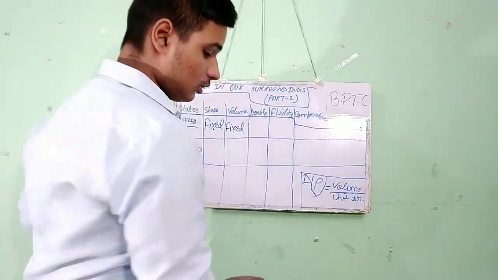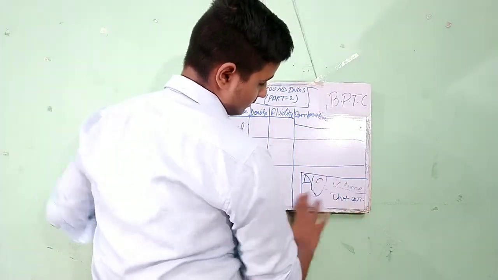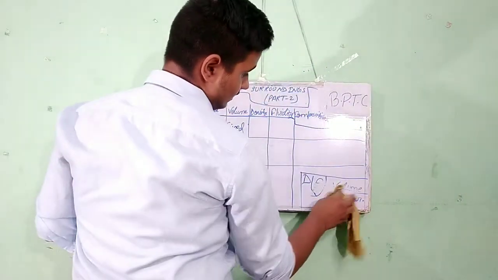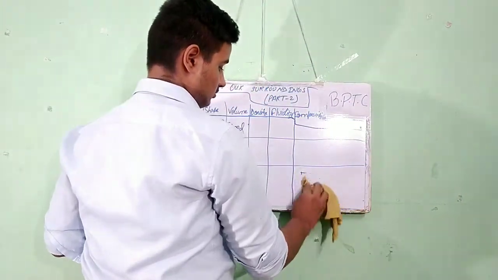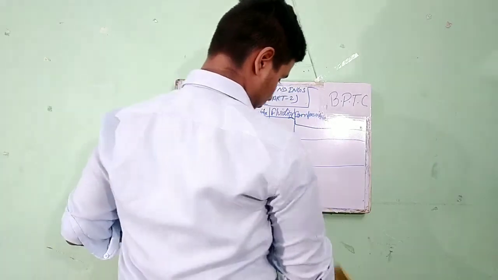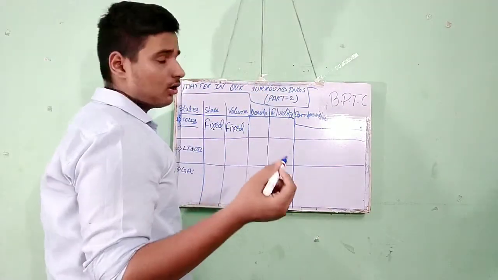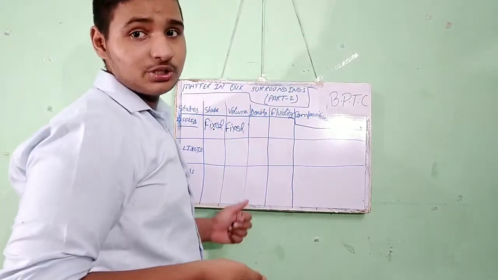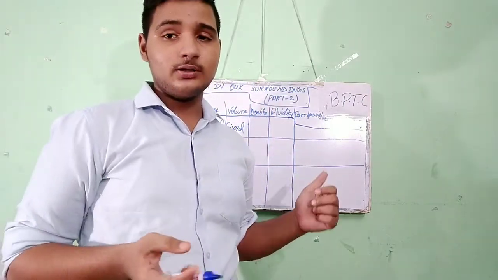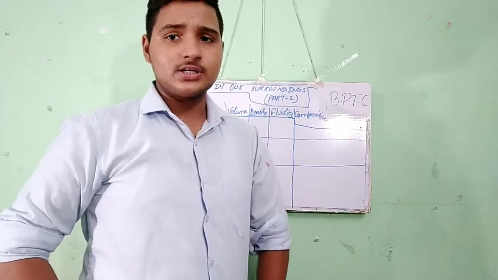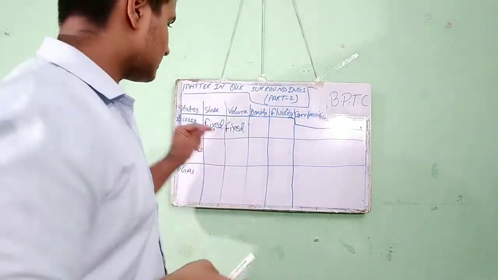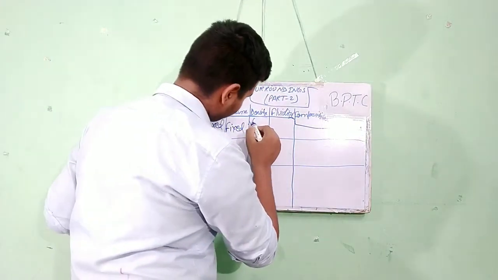So I have explained density. The density of solid is very high, and due to this high density, any material becomes a solid. So the density of solid is very high.